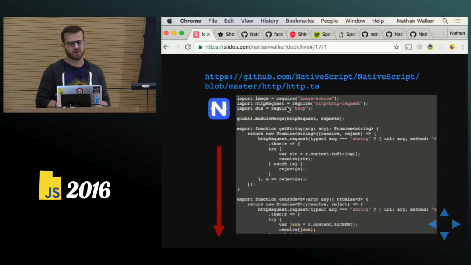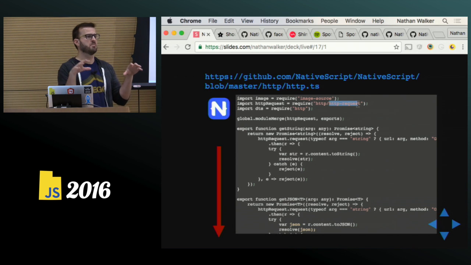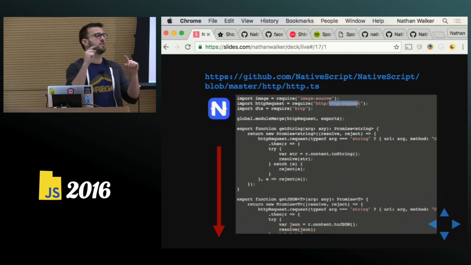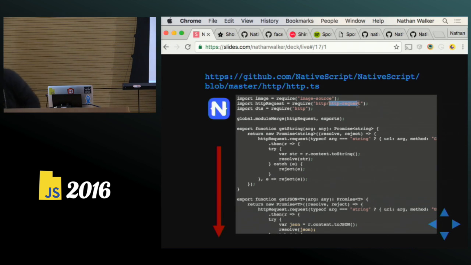HTTP request is requiring in HTTP request, which on the respective platform is actually going to grab the right platform file. So this is going to grab a file with a .ios suffix, and then on Android, it's going to grab the .android suffix.